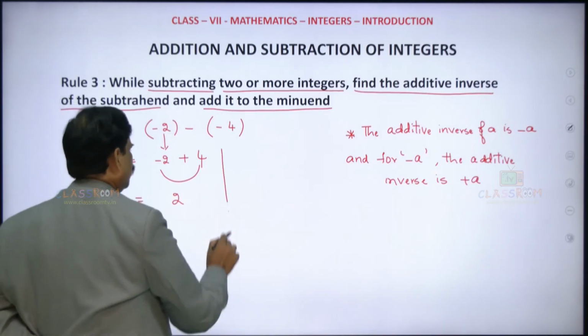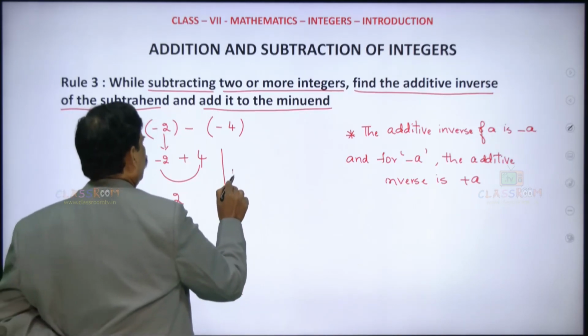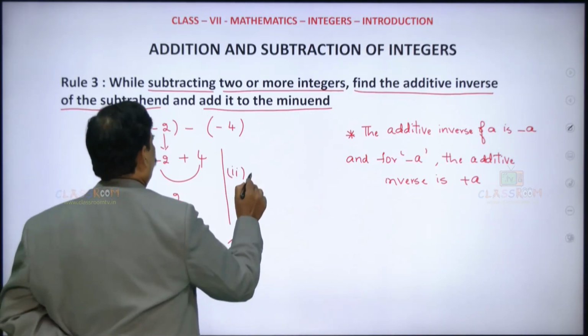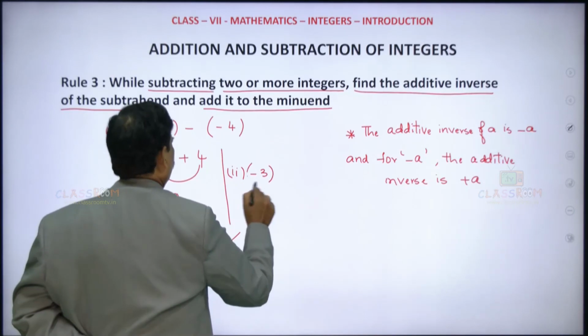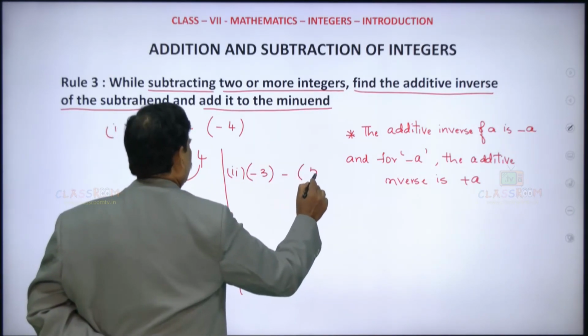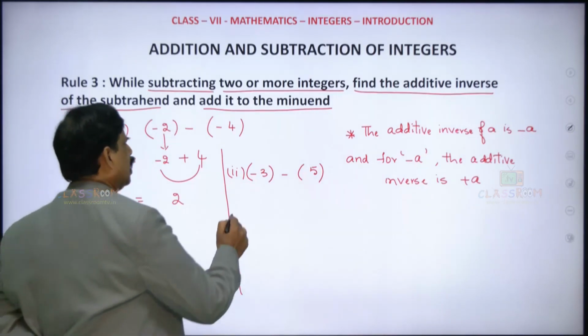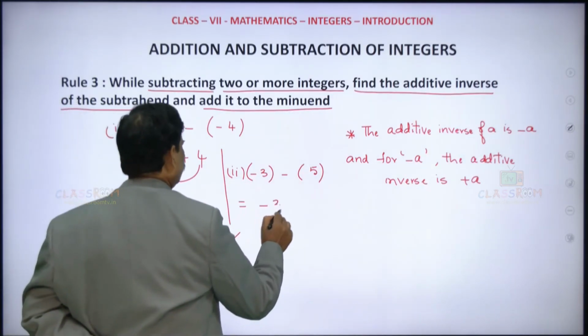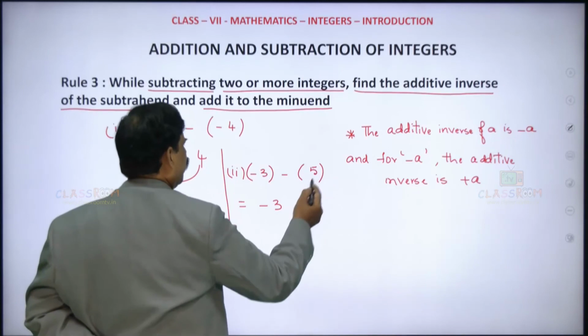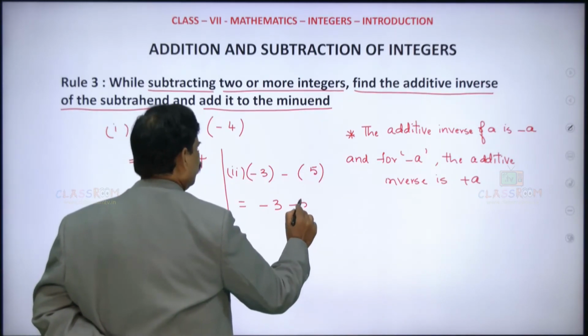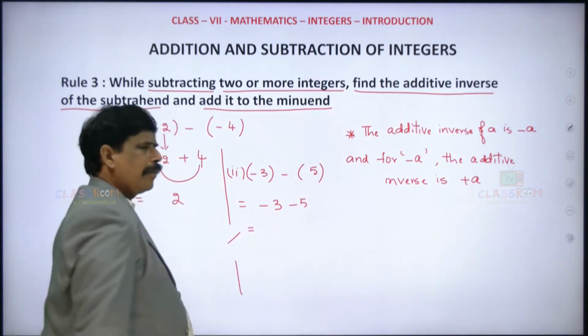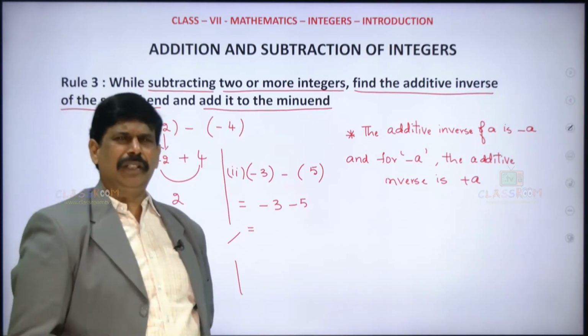What if, say suppose, we have here minus 3 minus just 5 is here. So then what is it now? Keep minus 3 here. Write the additive inverse of 5, which is minus 5. Just write the additive inverse.